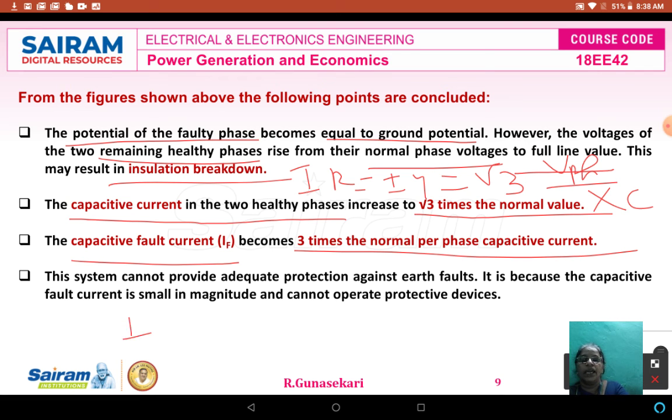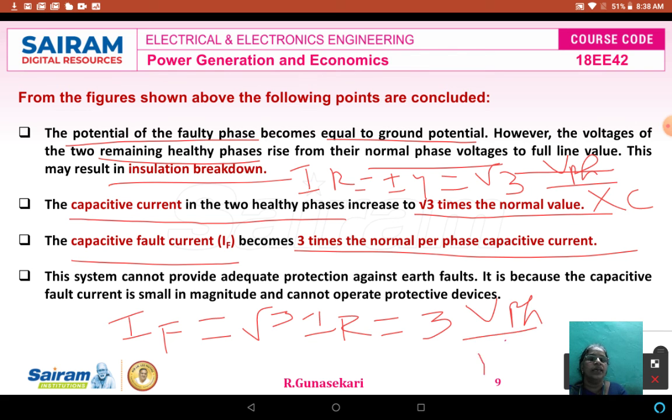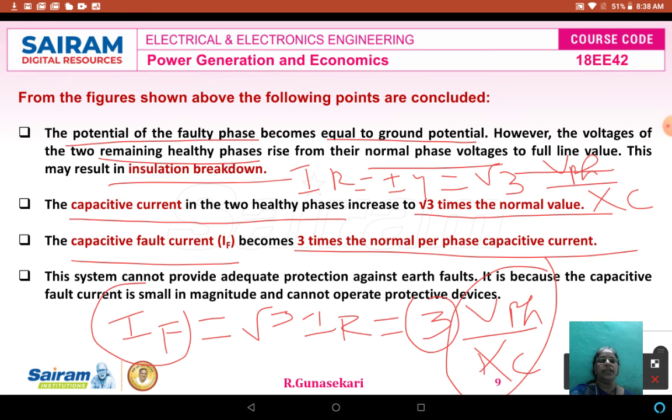Once again, IF is equal to root 3 times IR or IY, that is equal to 3 times V phase divided by XC. V phase divided by XC is nothing but the per phase capacitive current under normal condition. Multiply it by 3, and we get the capacitive fault current IF.